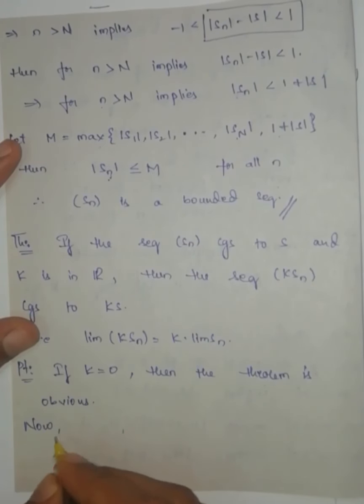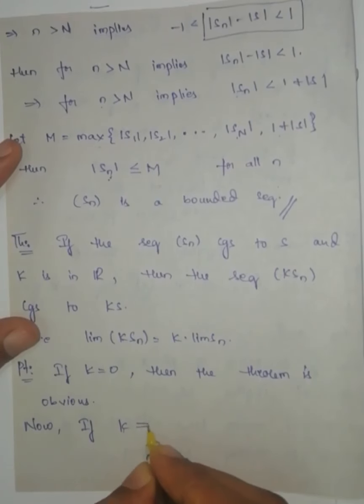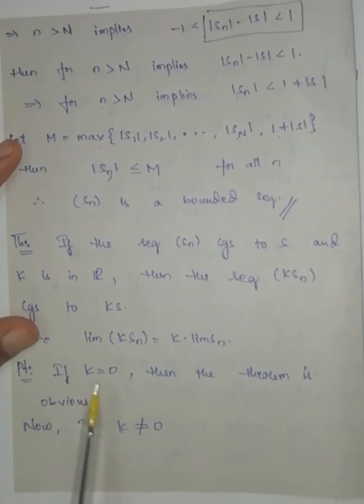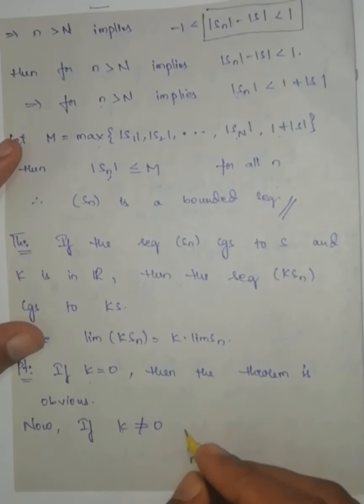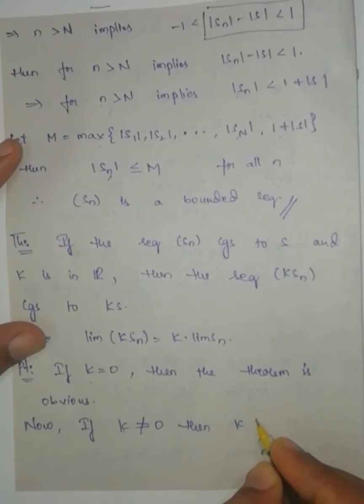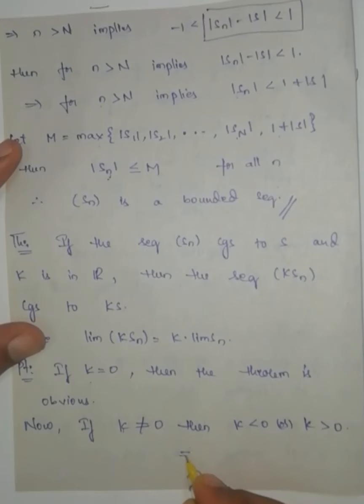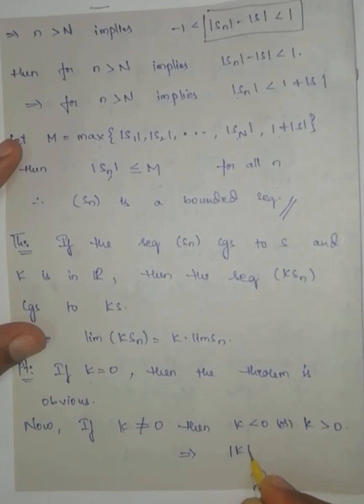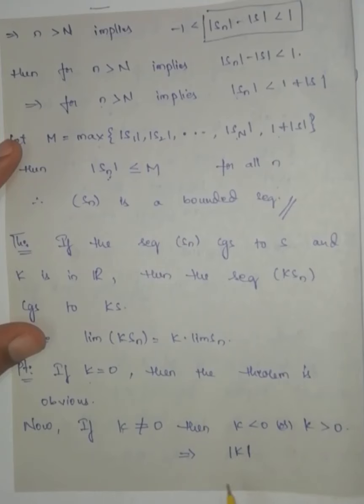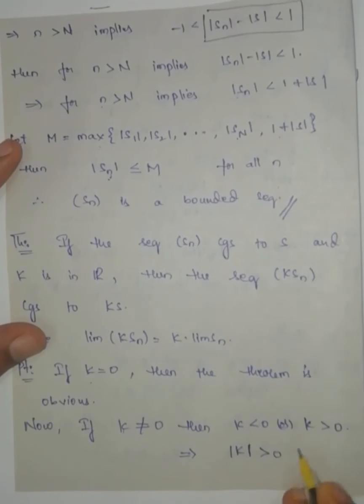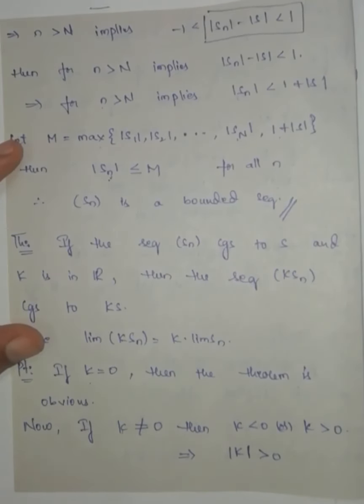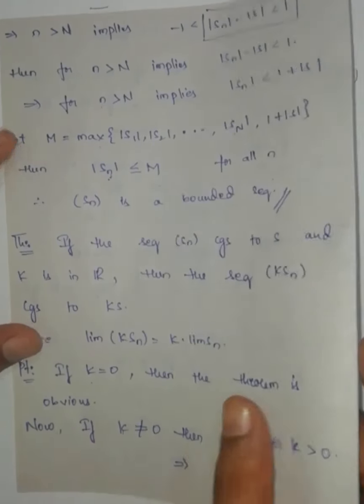Now if K is not equal to 0, then K is either negative or positive, either less than 0 or greater than 0. In both cases, the modulus of K is greater than 0. If K is negative, modulus of K will be greater than 0, and if K is greater than 0, its modulus value is also greater than 0.